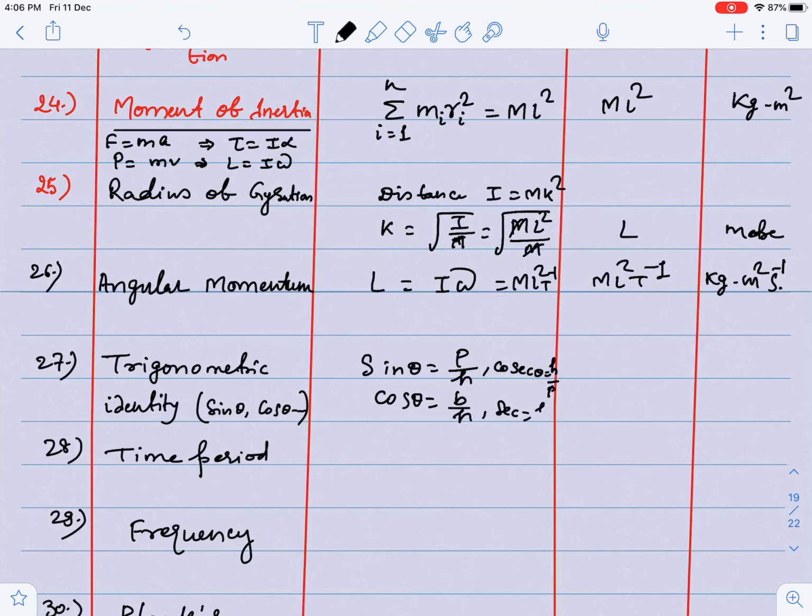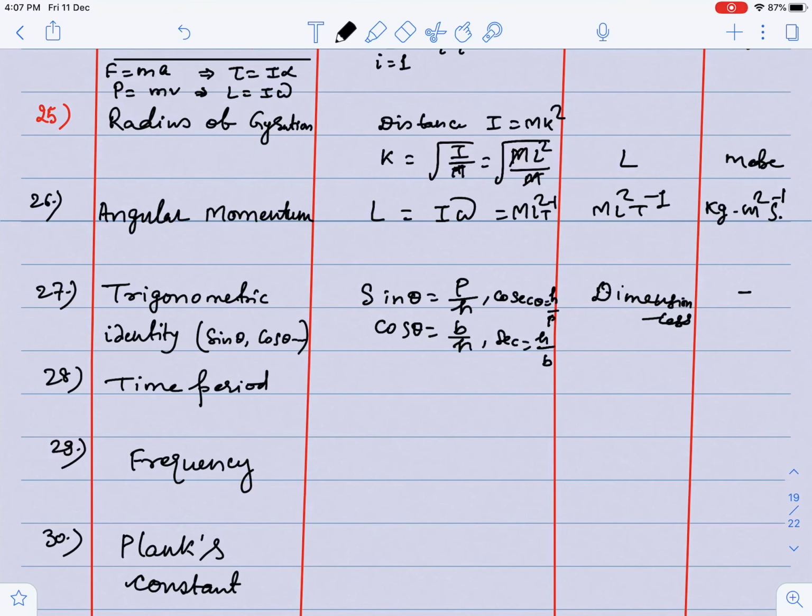Cosec theta is 1 by sine theta, so h by p, and sec is h by b. So guys, all these have no dimension at all because length by length cancel out each other. These are dimensionless quantities. So any angle, if I am talking about, is dimensionless. Angle is a dimensionless quantity, and sine theta, cos theta have no unit also.